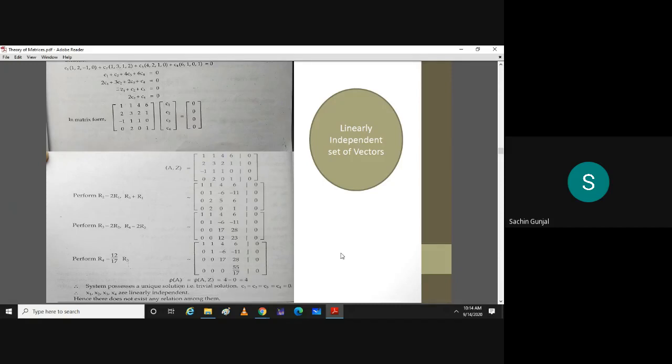So what is your conclusion at the end? What can you say about vectors x1, x2, x3, x4? They are linearly independent. There does not exist any non-zero C1, C2, C3, C4. So here it is written at the end, x1, x2, x3, x4 are linearly independent. Hence, there does not exist any relation among them.